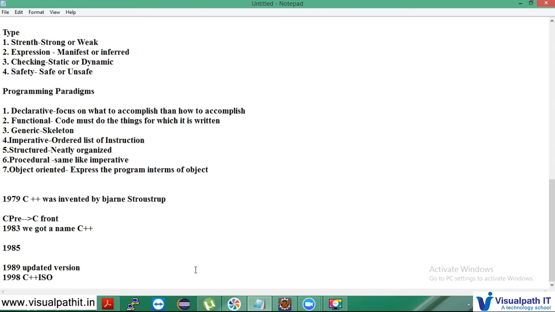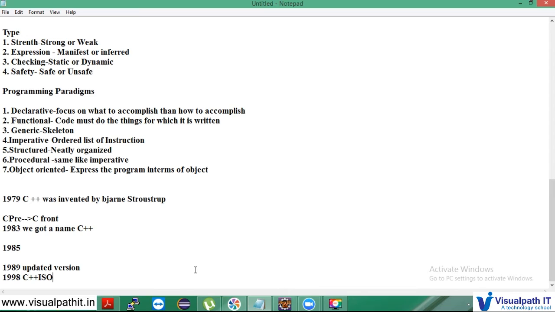Now coming to the features, it's a compiled language. Why am I talking about this as a feature? Because this is a language which is converted from the normal language into machine native code, allowing it to be one of the fastest languages in the world. The reason for converting our program into native code is that it makes the execution faster once you compile it. And it is a strongly typed unsafe language. What does it mean?